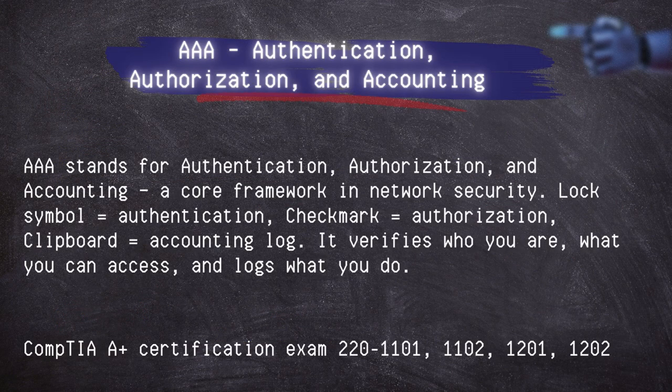AAA: authentication, authorization and accounting. A core framework in network security. The lock symbol is authentication, checkmark is authorization, clipboard is the accounting log. It verifies who you are, what you can access, and logs what you do.